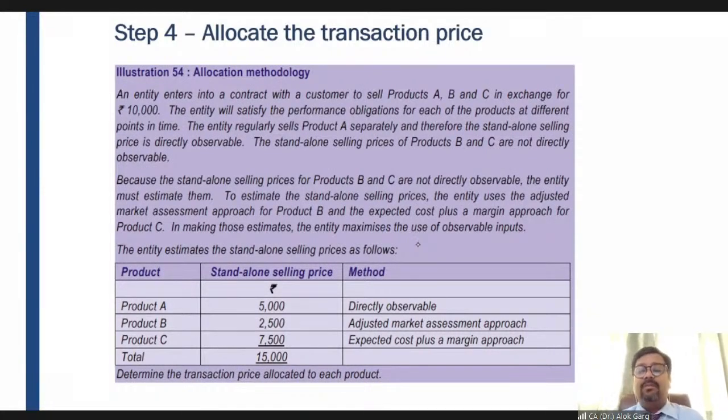How to calculate the estimated price? First, you need to apply the adjusted market assessment approach. If that is not available, of course, you need to apply the cost plus margin approach. And the third one is the residual approach, right? So I have just discussed an example of cost plus margin approach. Now we will take an example from the Institute study material. Let me know if you have any queries so far.